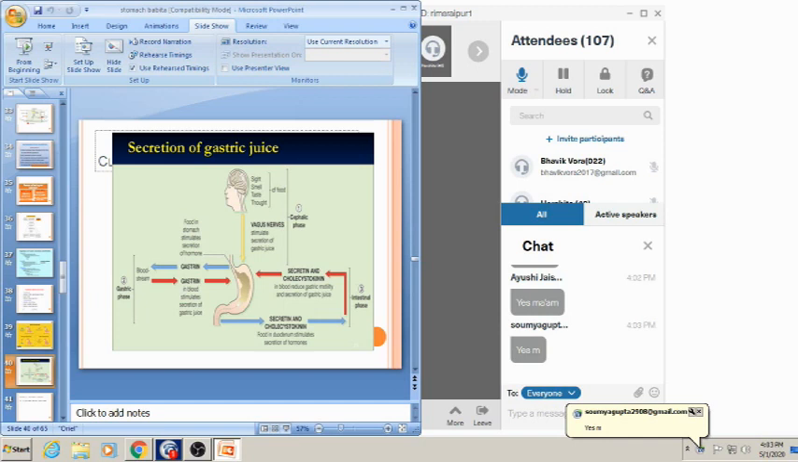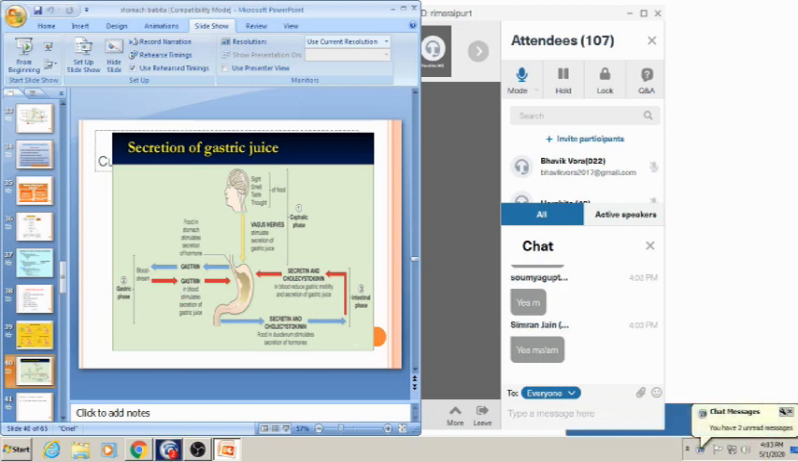Here in this diagram you can appreciate the cephalic phase, the gastric phase, and the intestinal phase. Only by seeing the food, only by smelling the food, by tasting the food, or only by the thought of food, there is a cephalic phase. Vagus nerve stimulates the secretion of the gastric juice.